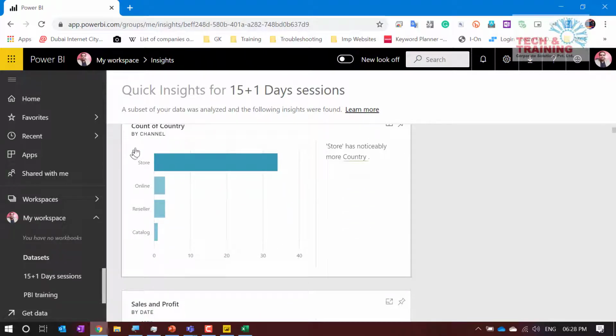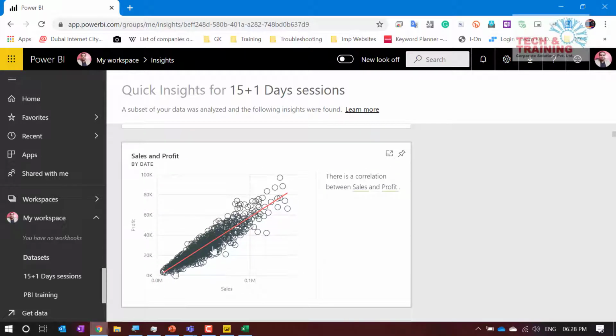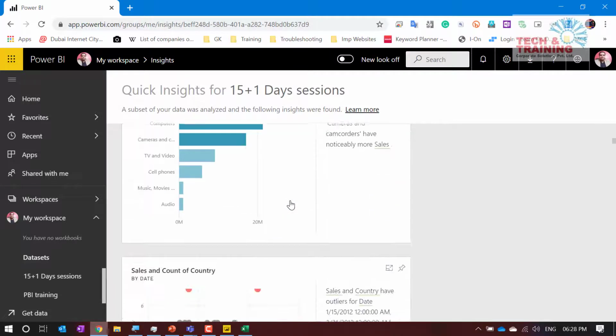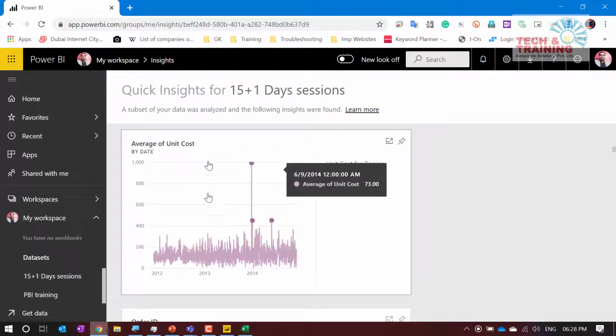So for store, I have a larger presence of stores in different countries than online and resale and catalog kind of sales strategies. See, this is nothing but a correlation report. So sales and profit, of course, will be highly correlated data. Now here we have sales and different charts. This is nothing but, I think, an outlier. Yeah, outlier. It is showing North America has outliers. So there are some outliers.